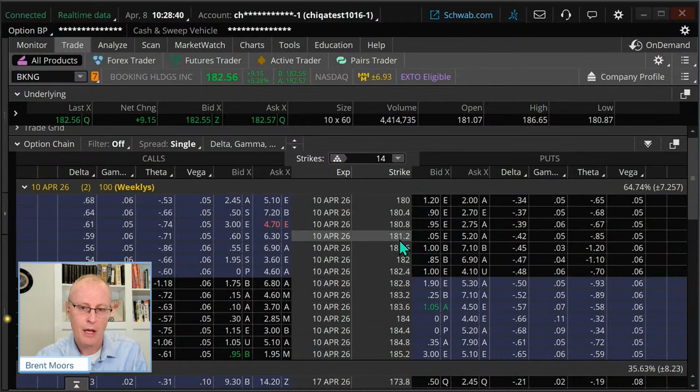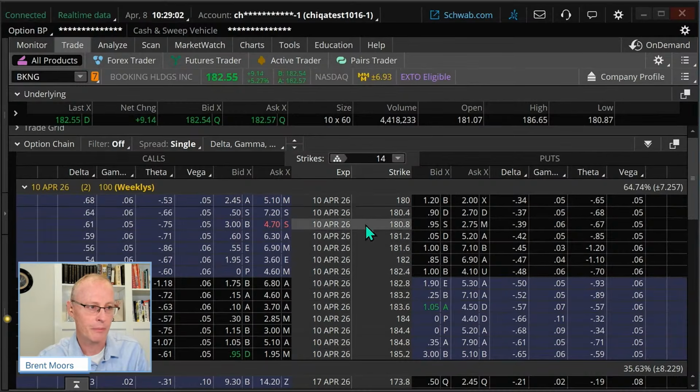This one's kind of weird. But when you see these kind of weird strikes, that's often the case. It's a stock split. You still own the option, though. People sometimes wonder what happens to the option. You still got the option. The strike splits just like the stock splits. The number of contracts increase by the same magnitude there.